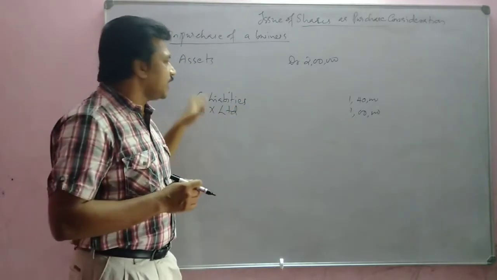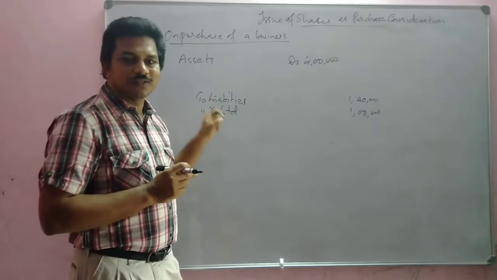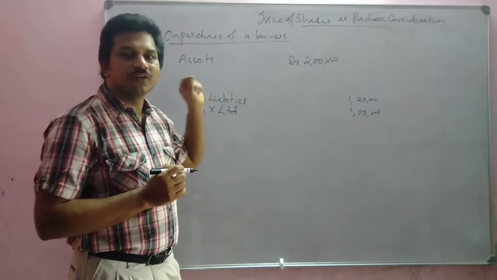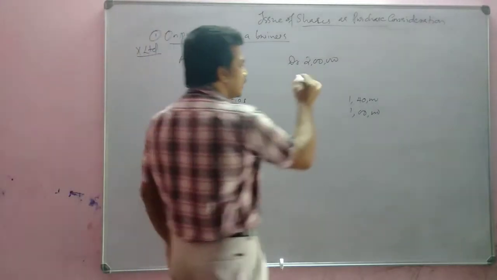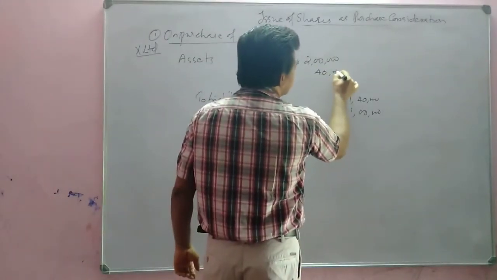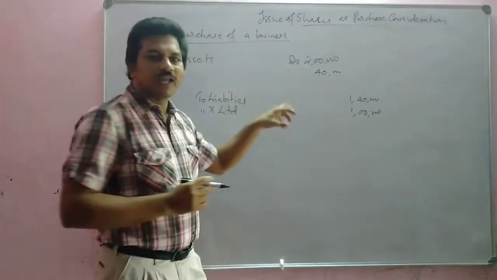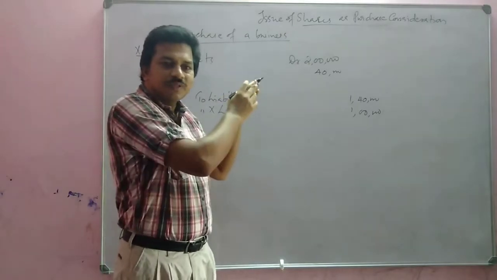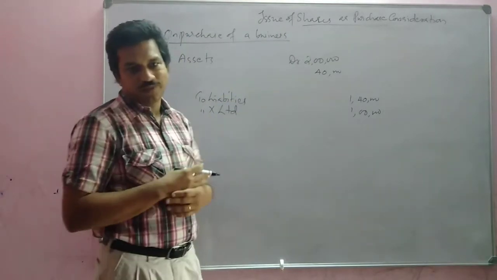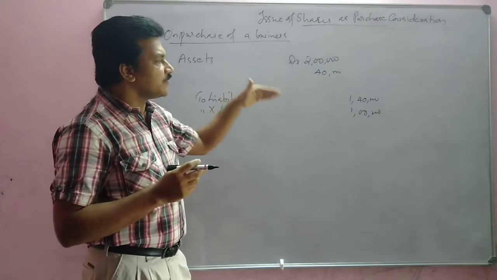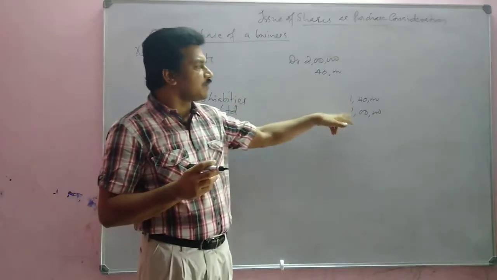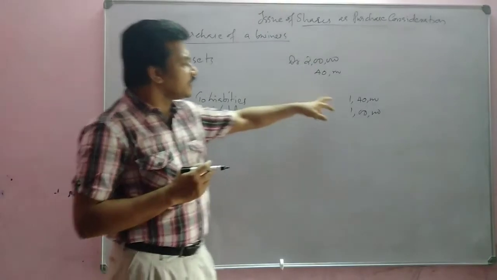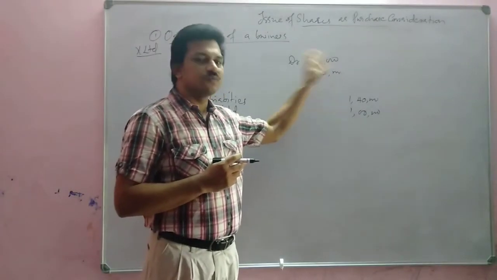So here, if we analyze the journal entry, there is a difference in debit and credit. How much is the difference? There is a difference of 40,000. That 40,000 we will write here. That means 40,000 we are giving extra than the value of the business. The value of the business is the difference between assets and liabilities. But if we consider the difference between assets and liabilities and there is some extra money we are giving, that means here we are getting 2,40,000, here it is 2 lakh only.